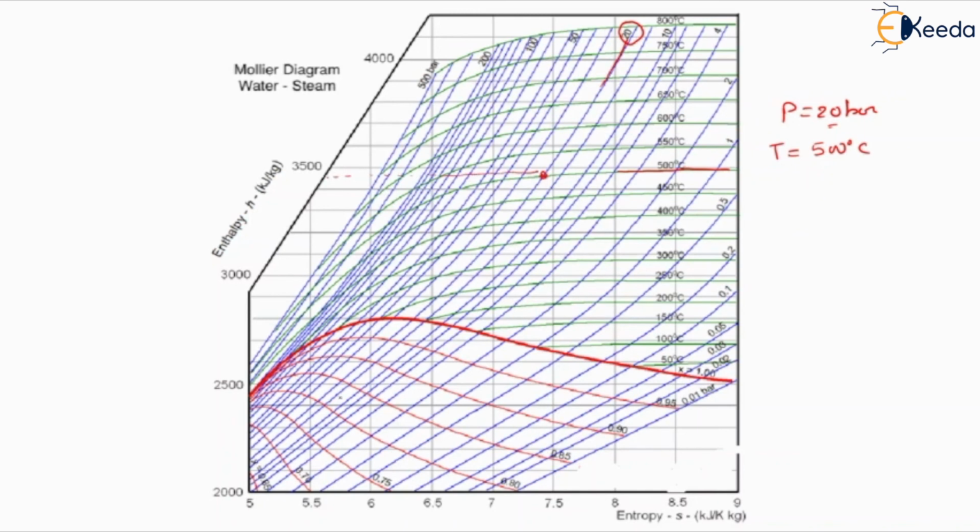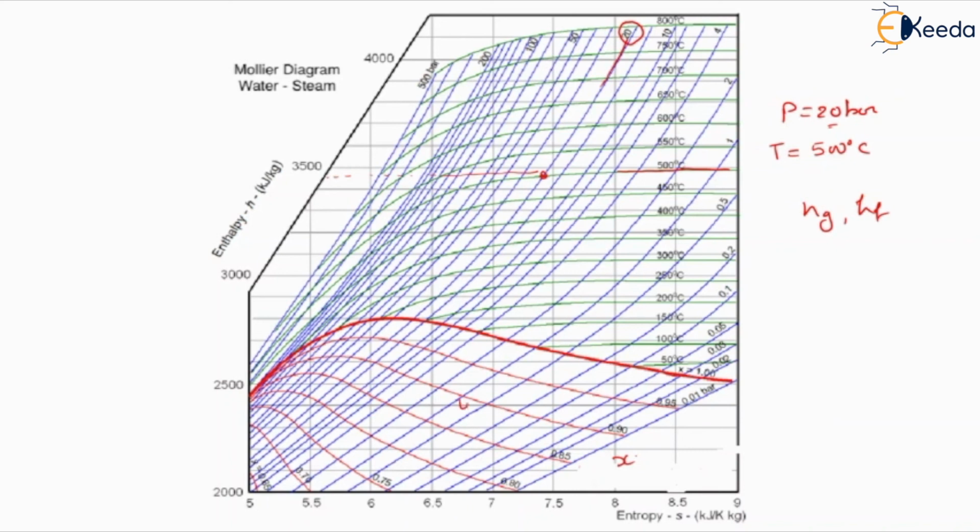And how will you determine whether the value is Hg or Hf? We will determine the value of Hg and Hf on the basis of dryness fraction values. Here you can see these red lines which are representing the value of X: 0.7, 0.75, 0.8, 0.85, 0.9, 0.95 and finally 1.